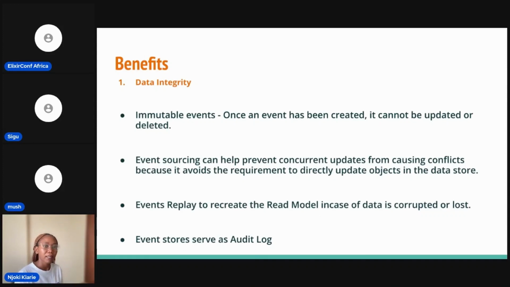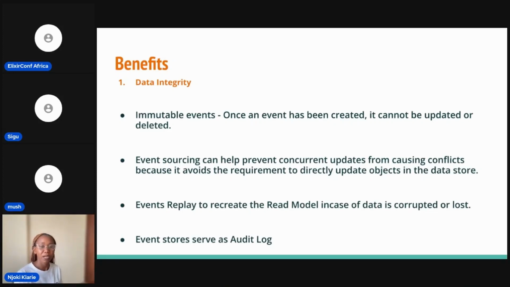Something else is that we are able to replay events to recreate the read model in case our data is corrupted or lost. So in case someone changed something on the read model and the data doesn't add up, we are able to recreate this at any point.